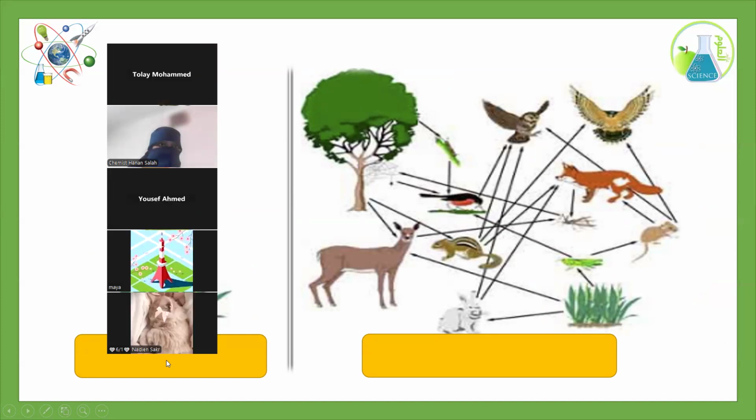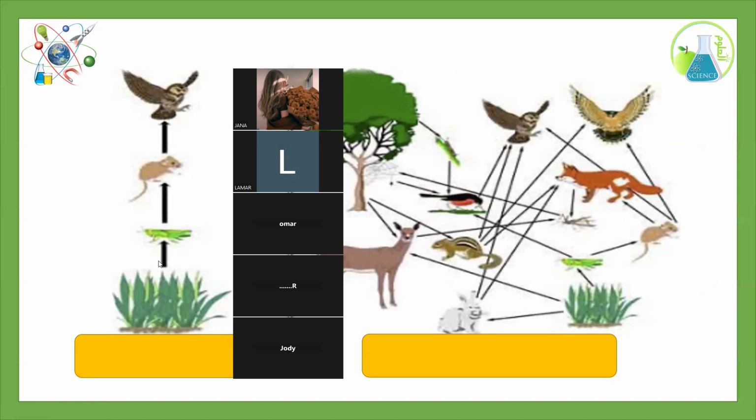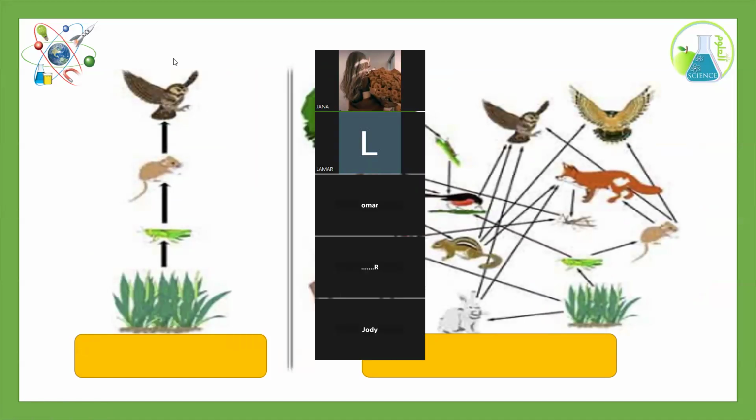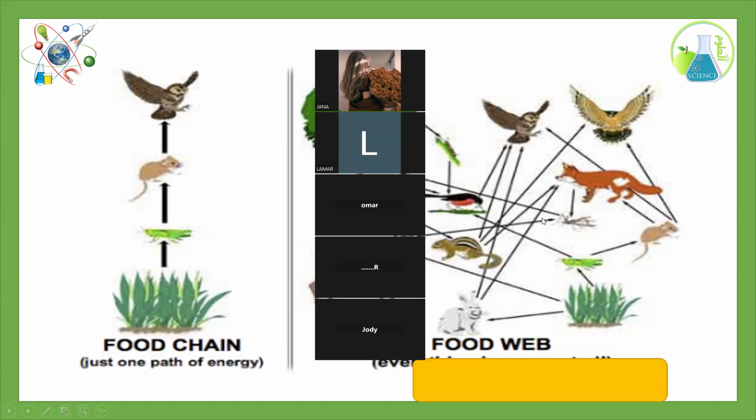Okay, I can see who raised their hands, but let me take, okay, we can take Omar. Yalla ya Omar. Which one is food chain and which one is food web, my dear? The first one here, this one, is food chain. Excellent, because it's one line from the grass to the primary to the secondary to the tertiary consumer. This is called food chain. Excellent, ya Omar. What about the second photo? Food web. Food web, perfect, because it contains a lot of living organisms and all of them feed on each other. Bravo, ya Omar. Thanks a lot, my dear.